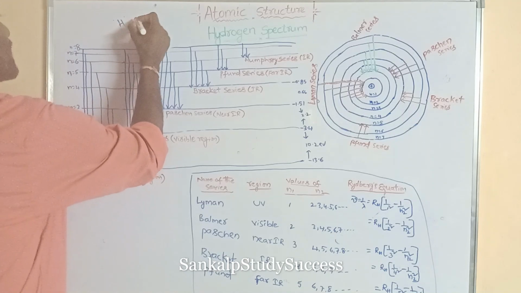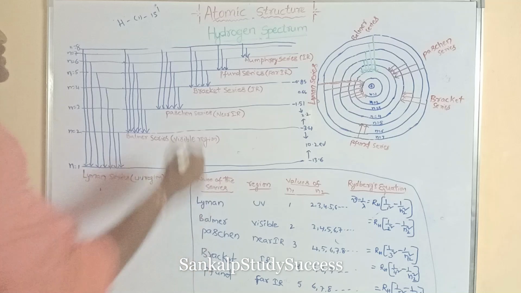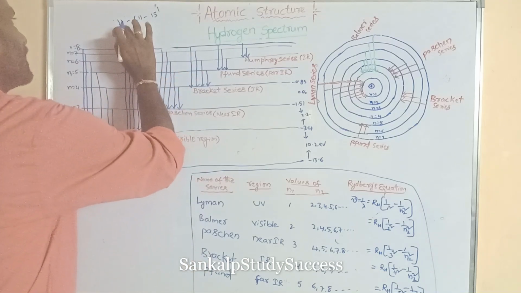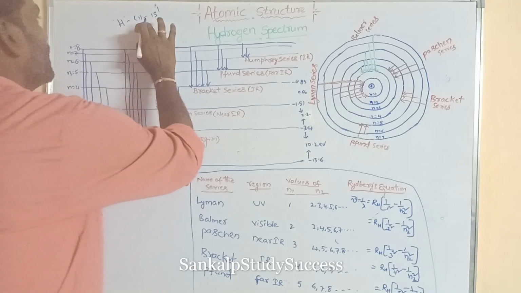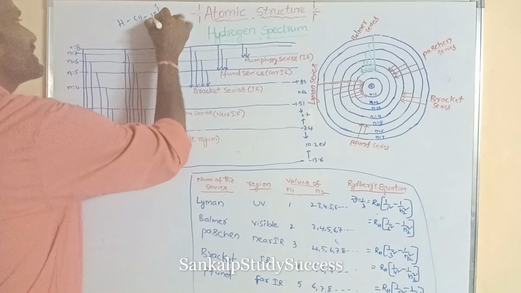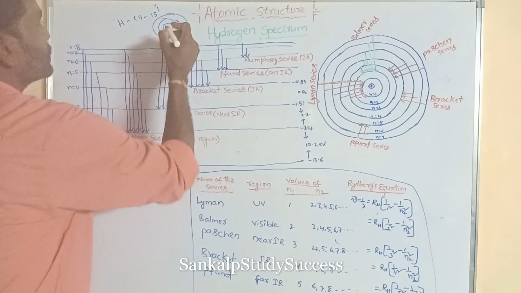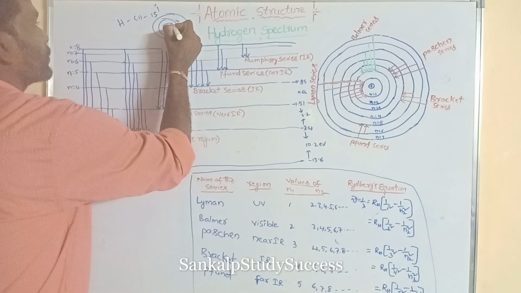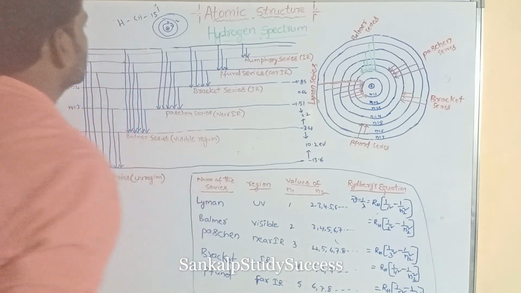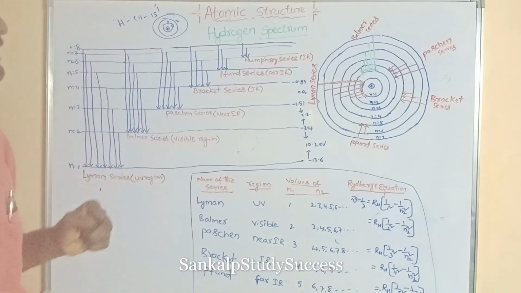Now this is a hydrogen atom, its atomic number is 1, its electronic configuration is 1s1. So in a hydrogen spectrum, the hydrogen atom contains 1 electron in the ground state. This is the nucleus, these are the orbits, this is the first orbit, second orbit. So here 1s, one electron is present in the ground state.